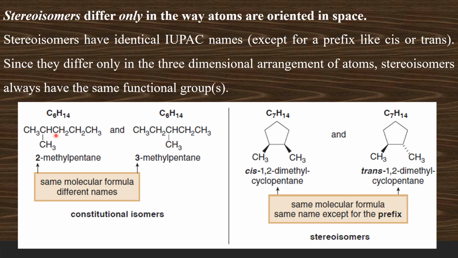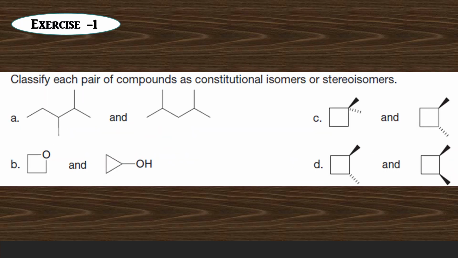Look at these molecules, both are having the same molecular formula and they are two different molecules. Therefore these are two different molecules with the same molecular formula, but they differ in the connectivity of atoms. Therefore we have to call them constitutional or structural isomers. A few pairs of isomers are given here. Now we have to identify them as constitutional and stereoisomers.